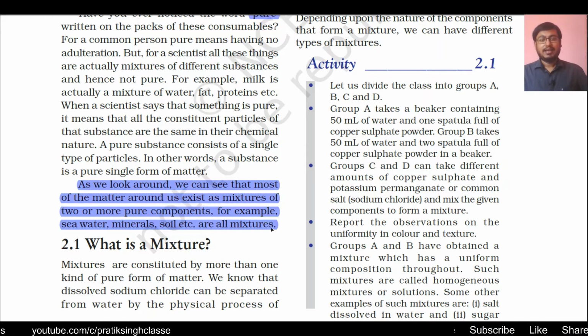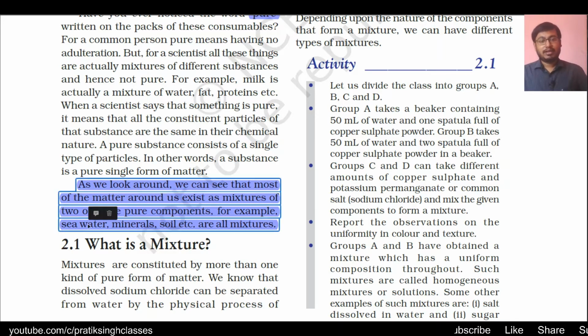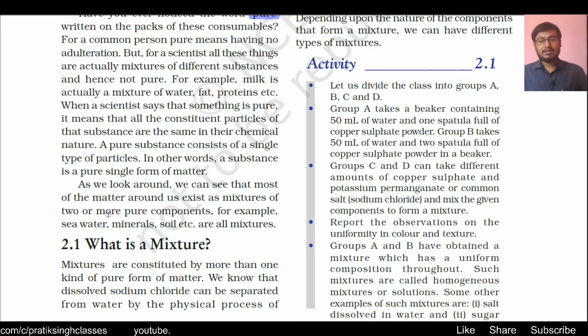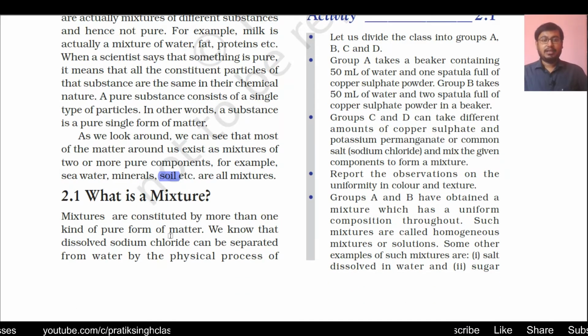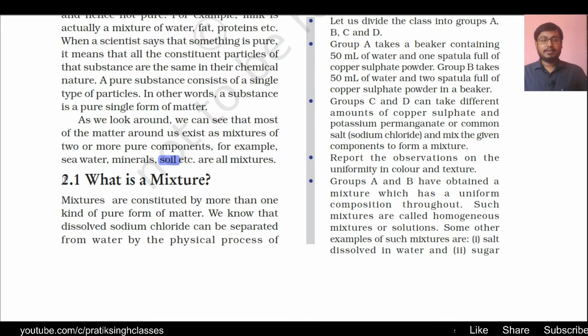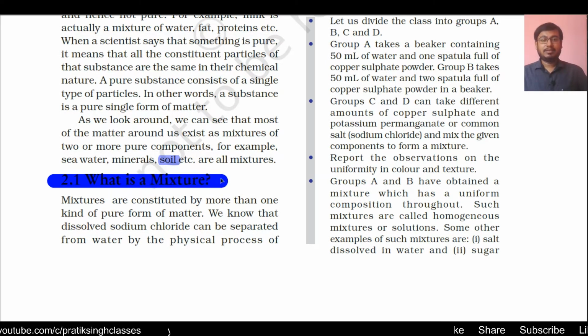These are mixtures. In seawater we have water and salts of different elements. There are many minerals. Soil is also a mixture of a lot of minerals, elements and other things. Now coming to mixtures, section 2.1. What is the meaning of mixture? Let us see.